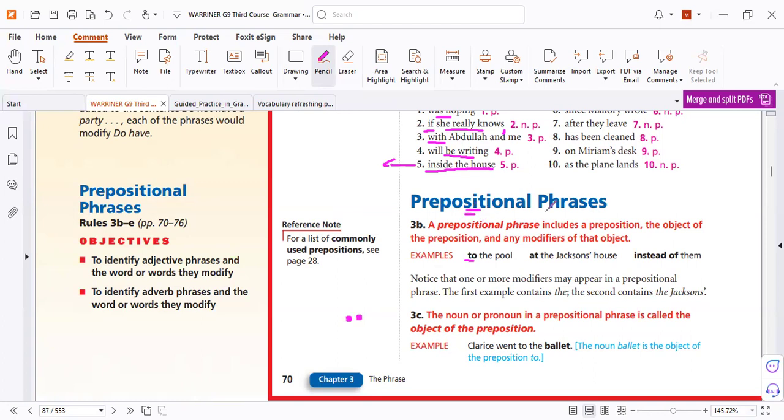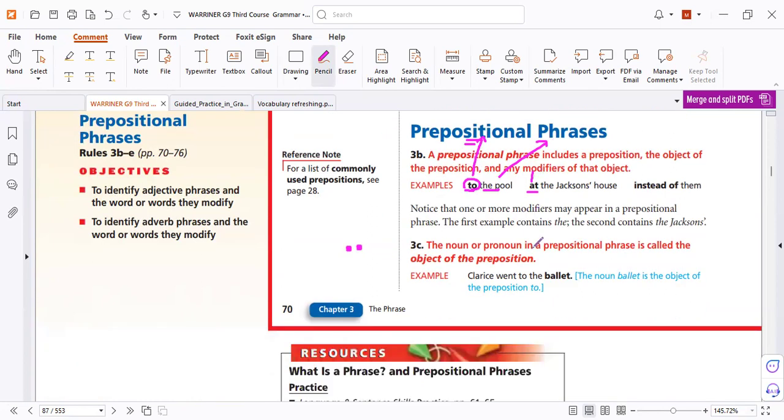We call it a prepositional phrase because it starts with a preposition and the information after it. That's it. So you must memorize all the prepositions. Okay, that is the beginning. Where is the end? So for example, if I'm reading a sentence like that, that is the prepositional phrase. But that is the beginning. Where is the end?